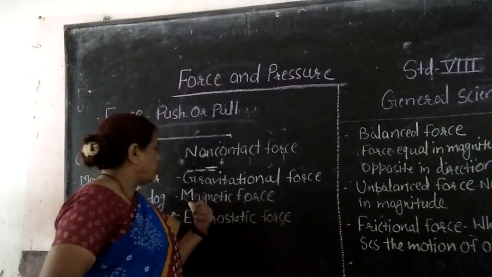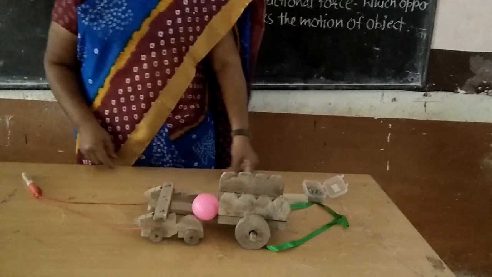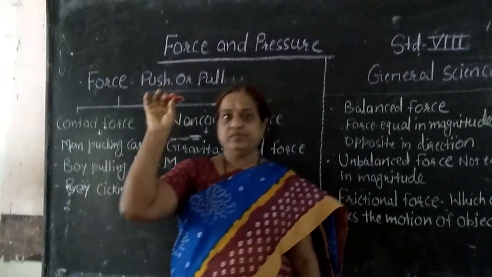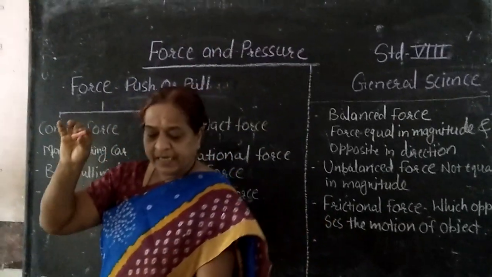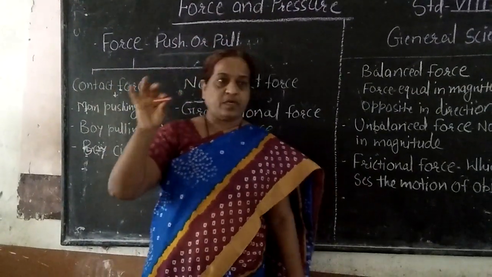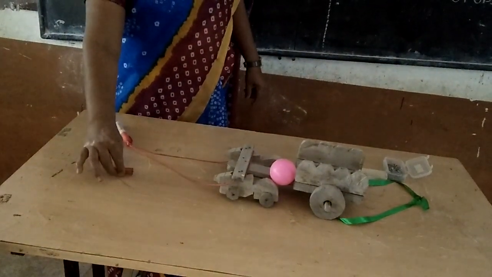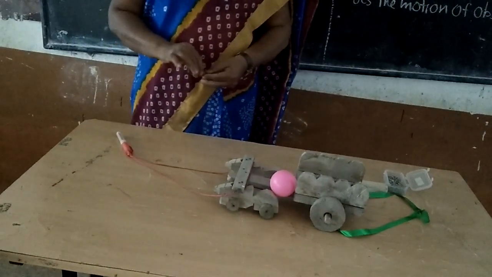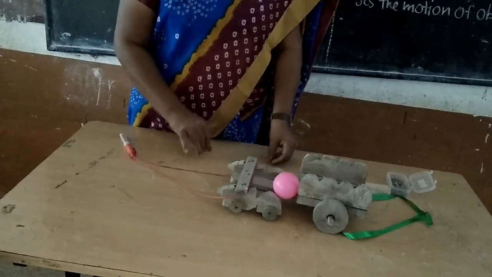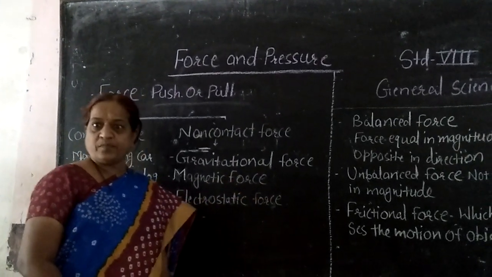Another example of a non-contact force is magnetic force. Have you seen a magnet? Now this is a bar magnet. You know this bar magnet. Now what is the property of a magnet? It attracts magnetic substances. Now there are certain pins. When I keep this magnet near them, from a certain distance only it attracts the pins. That means there is no direct contact between the exerted force and the object. So this is also an example of a non-contact force.